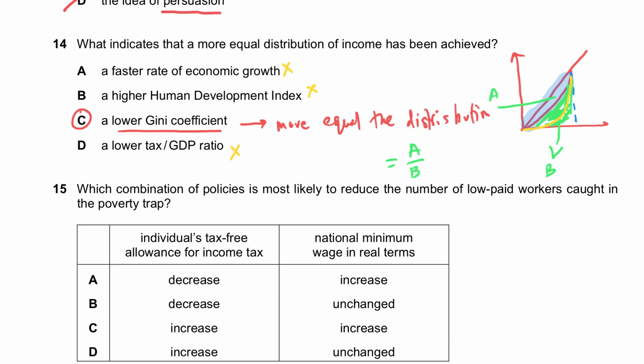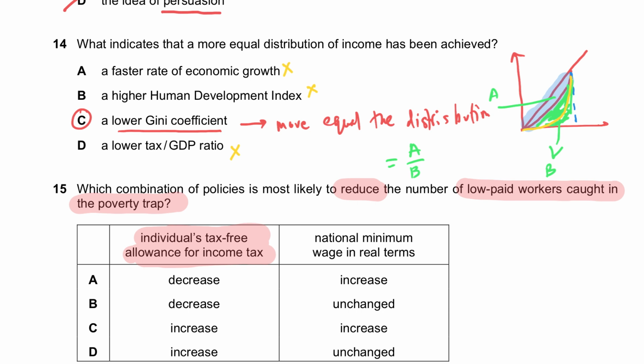So you basically want fewer people to be affected by the poverty trap. So one way you do that is for individuals, the tax-free allowance, you need to basically increase it. Why do you want to increase it?